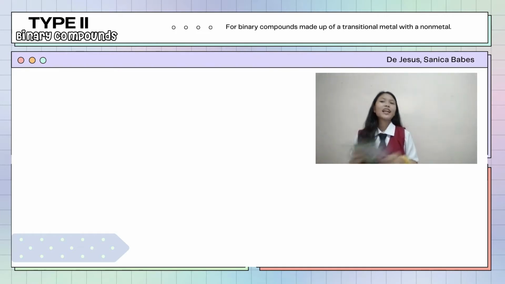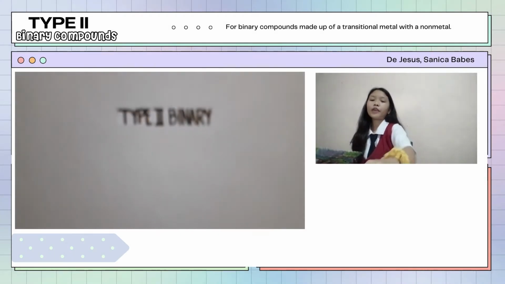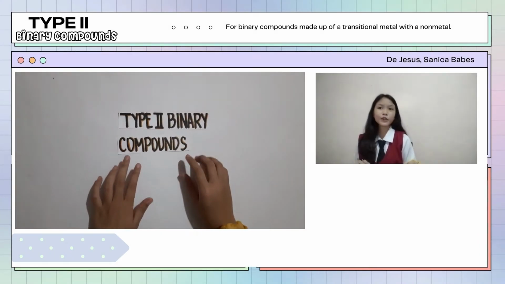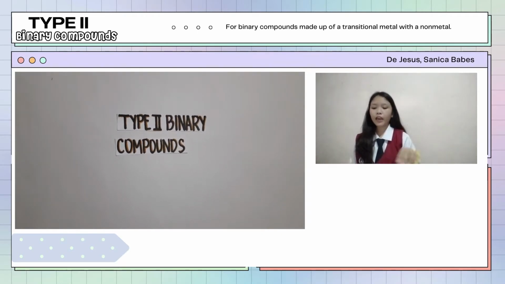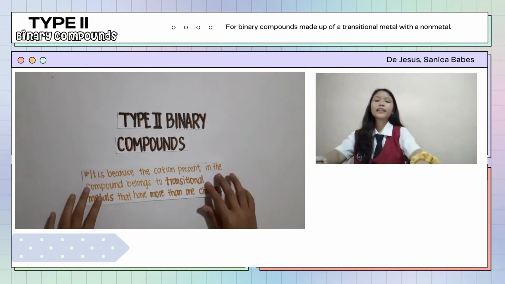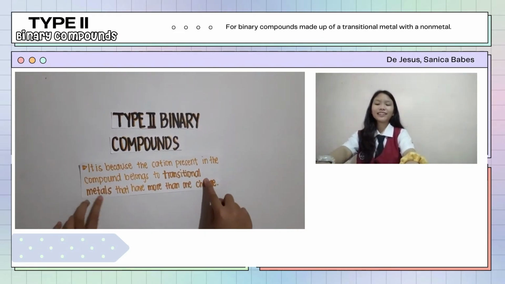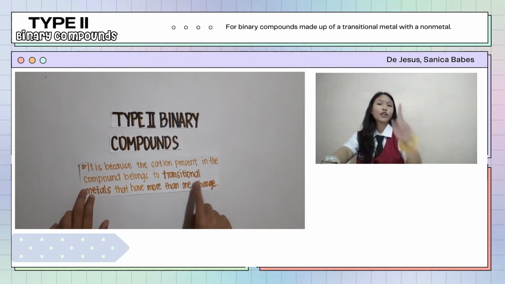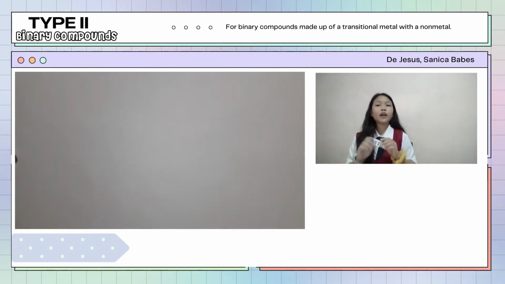Hello viewers! Let me teach you on how to name and write the formula for type 2 binary compounds. But first, we need to know how these compounds were considered type 2. It is because the cation present in the compounds belongs to transition metals that have more than one charge. But to proceed with the given examples, we need to know the rules for naming it.